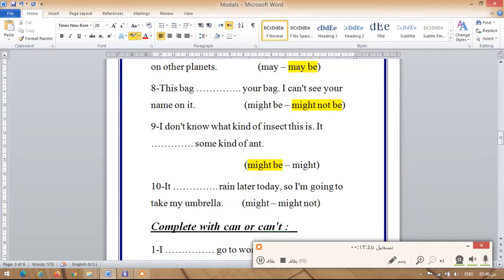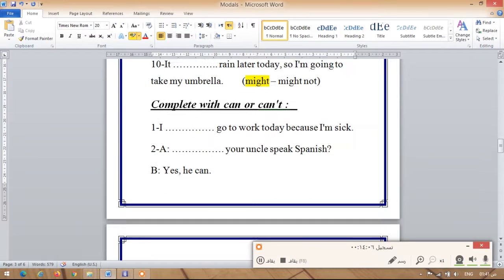I'm giving a possibility or I'm giving another option. Number 10, it dots rain later today, so I'm going to take my umbrella. It might or might not. So you're going to take your umbrella with you, so it might rain later today. And then the following question, we're gonna complete the sentences using can or can't.